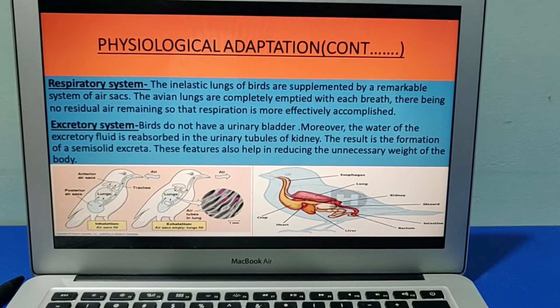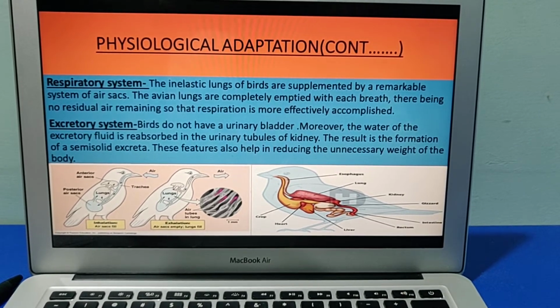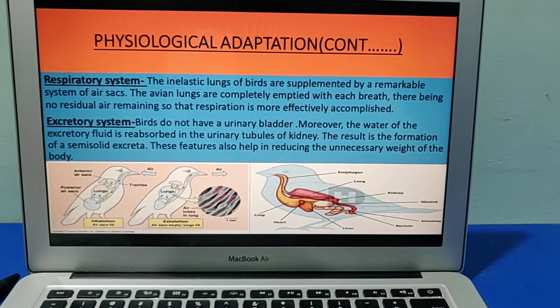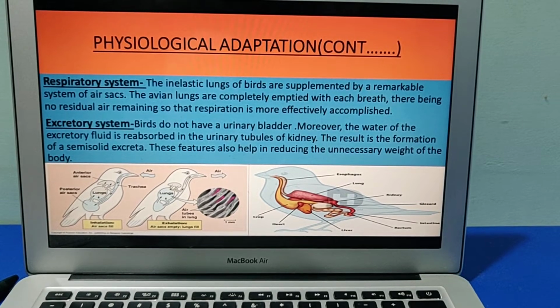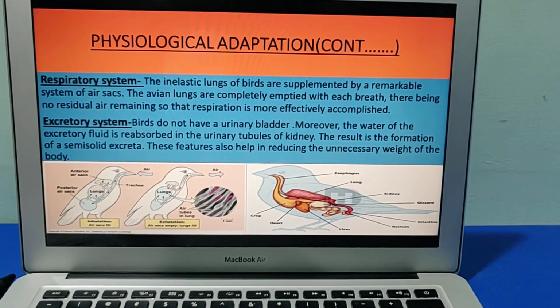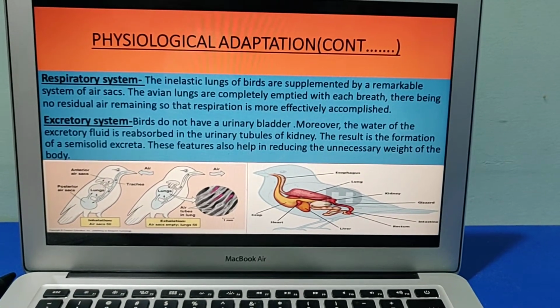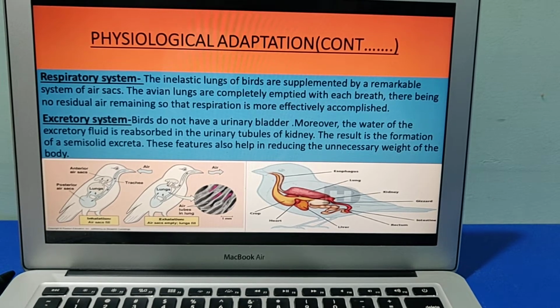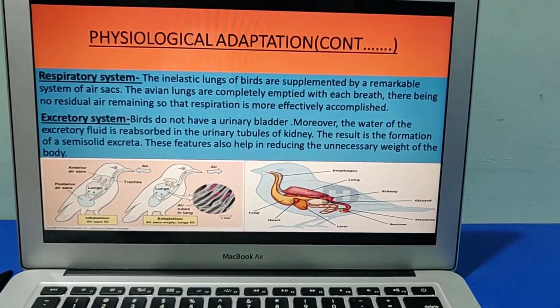Now we'll talk about the excretory system. They do not have a urinary bladder. Moreover, the water of the excretory fluid is reabsorbed in the urinary tubules of the kidney. The result is the formation of a semi-solid excreta which comes out of their body.